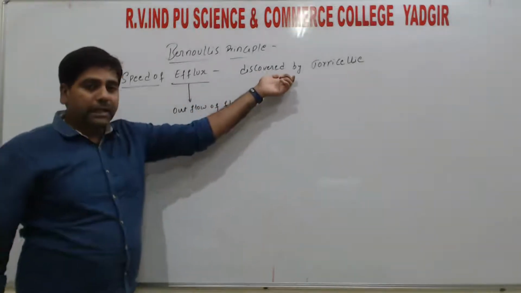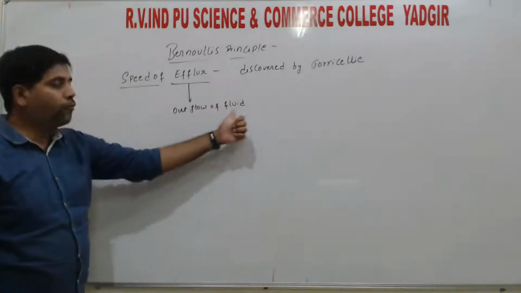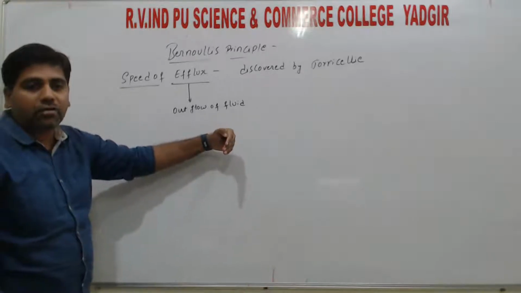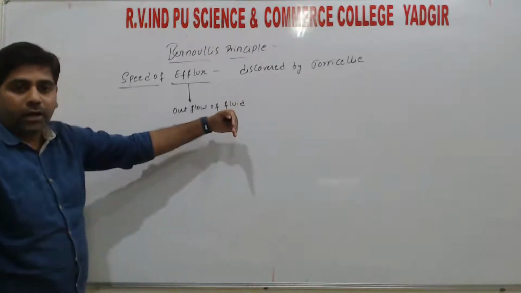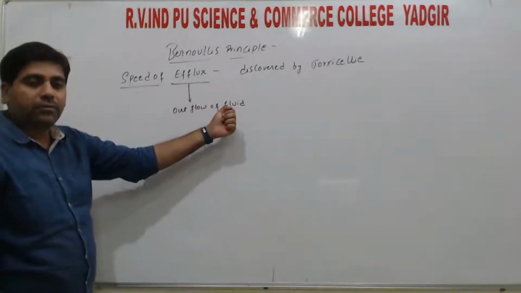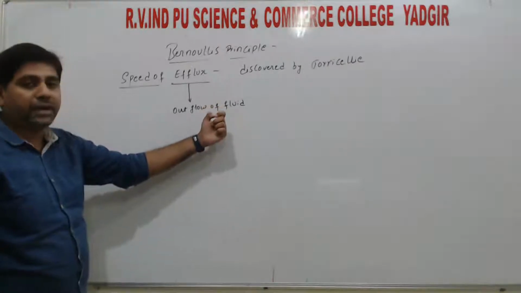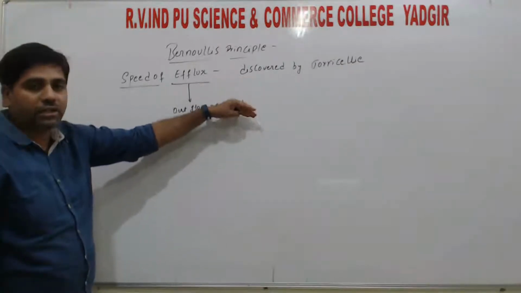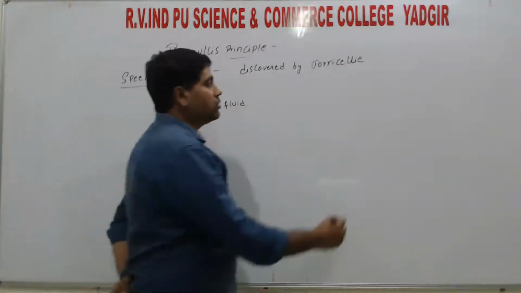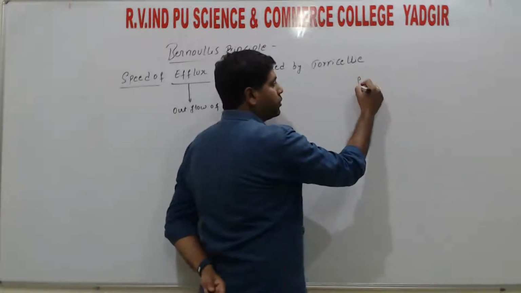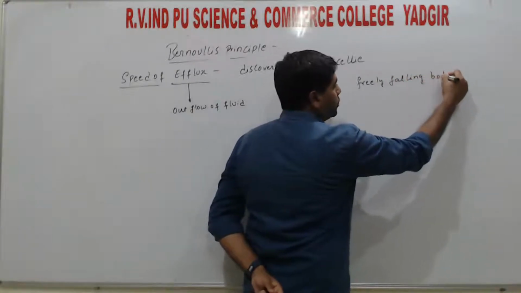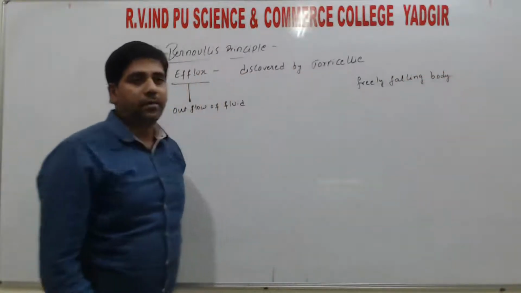What he discovered is that the speed of outflow of fluid from an open tank is identical to the speed of a free falling body, right? If some fluid is falling from an open tank, its speed is identical to that. So he derived the relation, that is, he found one mathematical relation, which is identical to that of the freely falling body. We studied free fall in the first chapter.